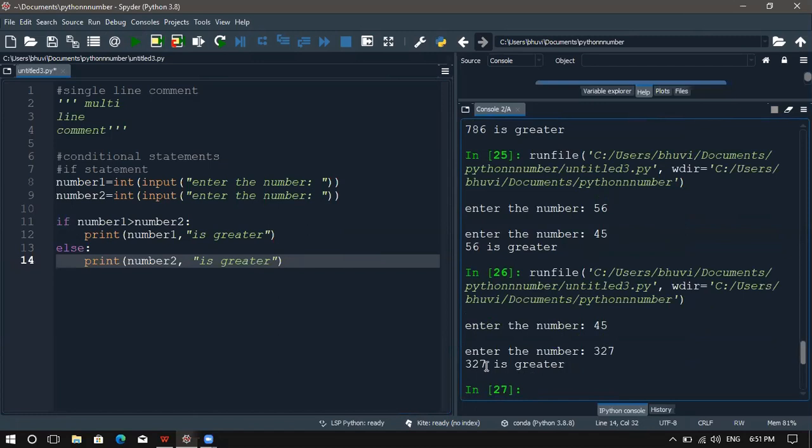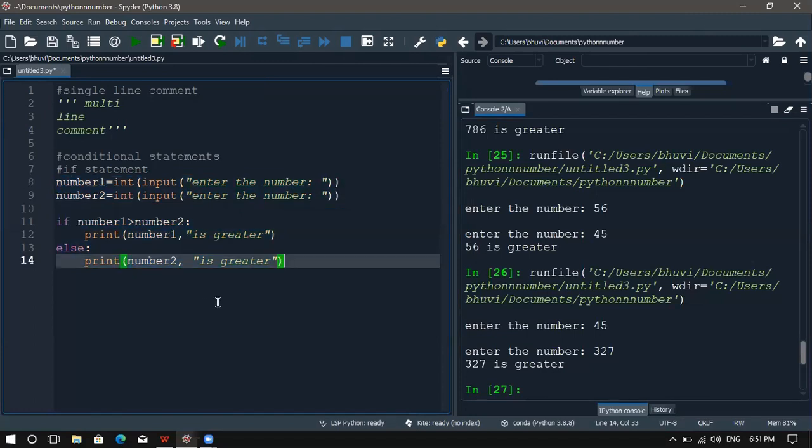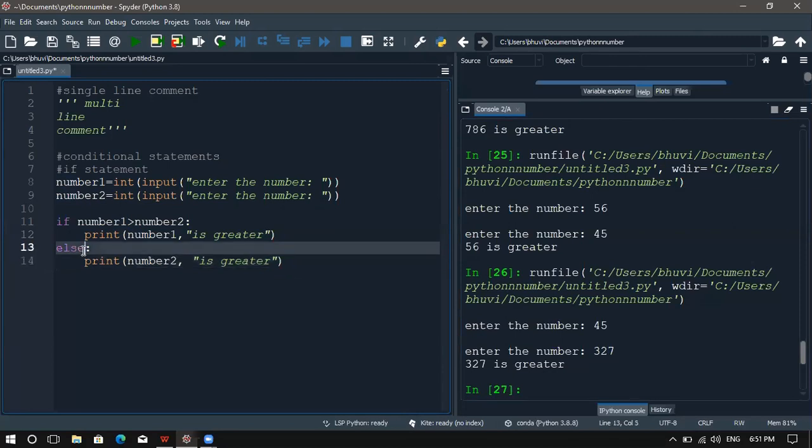So next we are moving on to the multiple condition statements. Madam, one question. What if the numbers are equal? What will it show? Sorry sir. If both the numbers are equal, the same numbers, if we input, what is the message it will print? So we can have another condition for that. Okay. So else if statement, number 1 equal number 2.